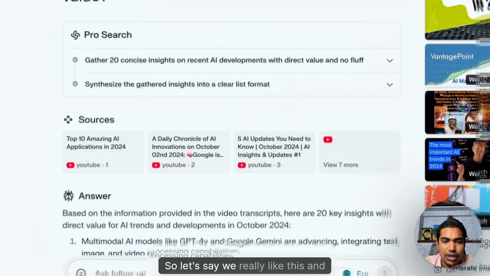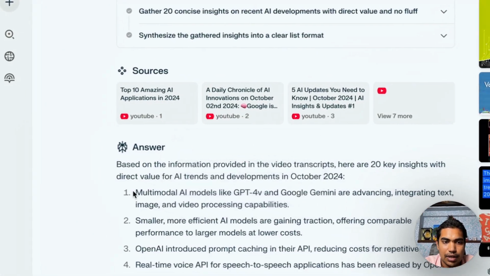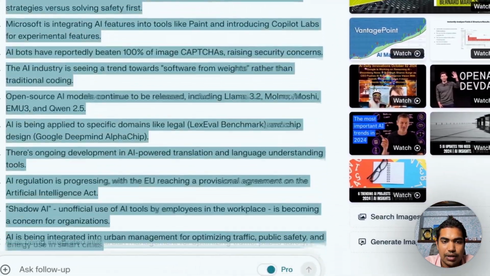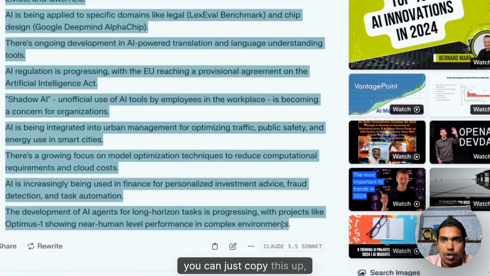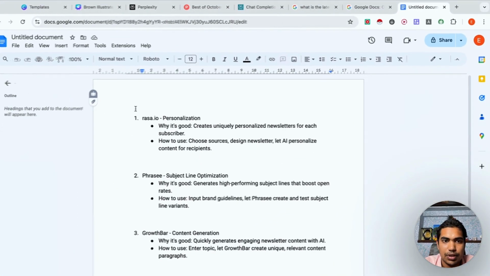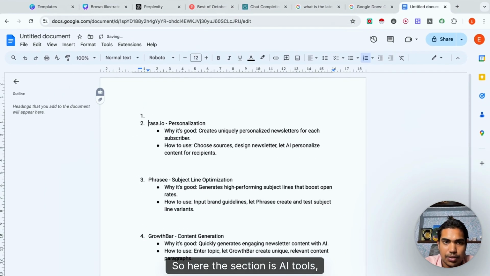So let's say we really like this and we want to make something of it. We can just copy this up and go here. So here the section is AI tools, right?